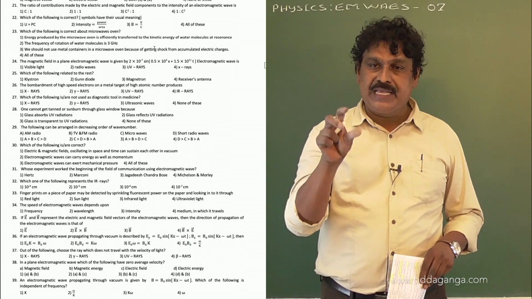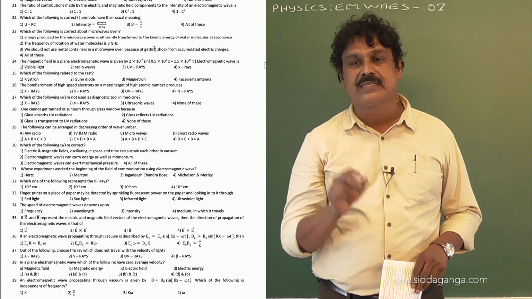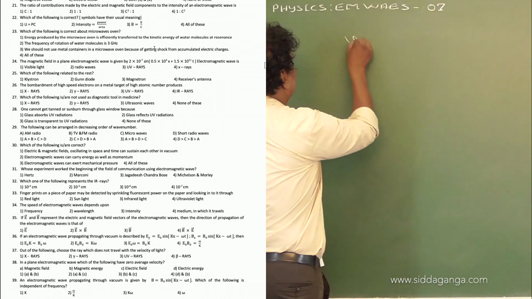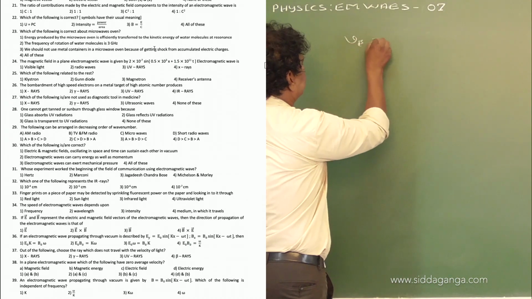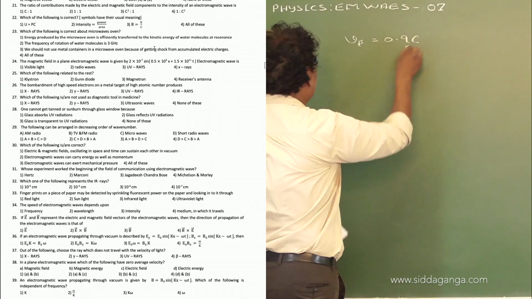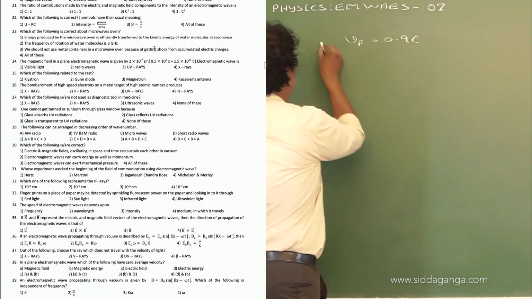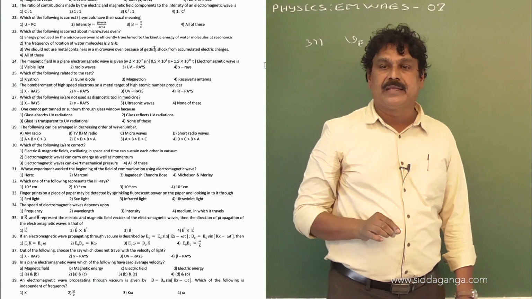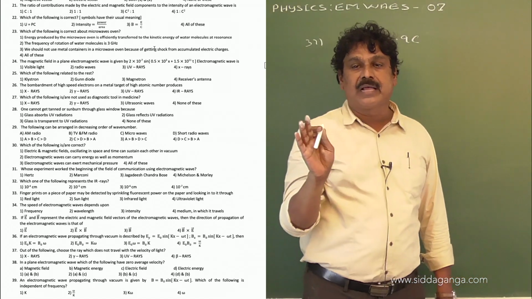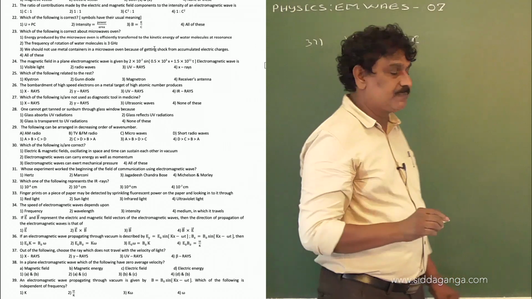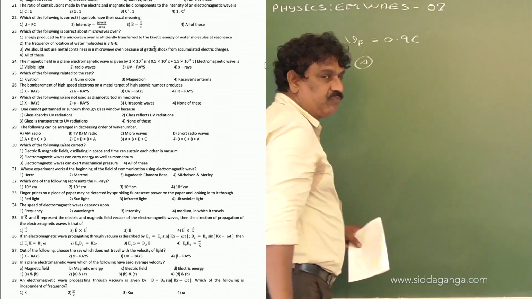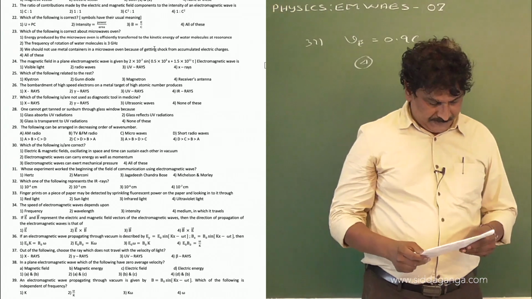The speed of a beta particle is about 0.9 times c, but not equal to c. Therefore beta particles do not travel with the speed of light. So the option is the fourth option here.